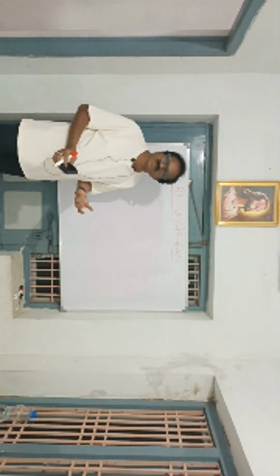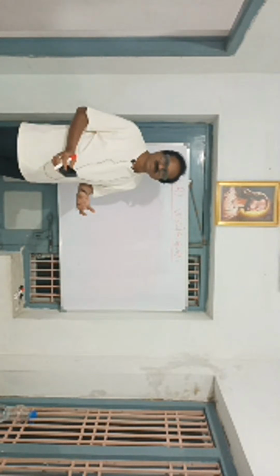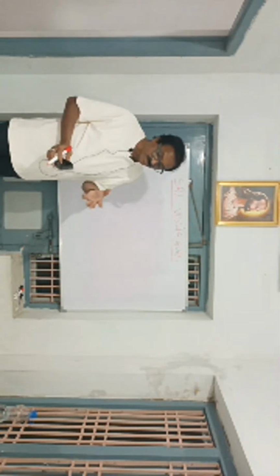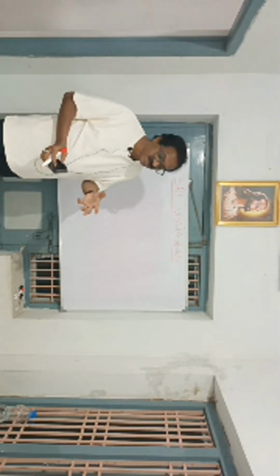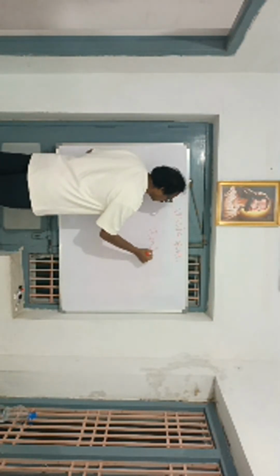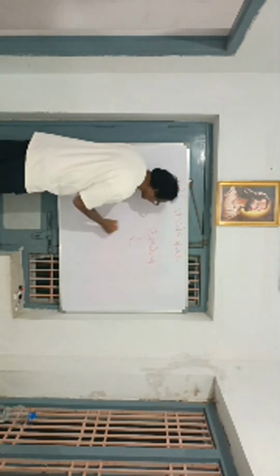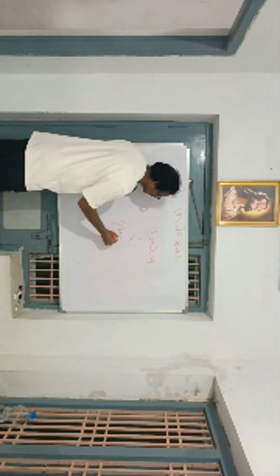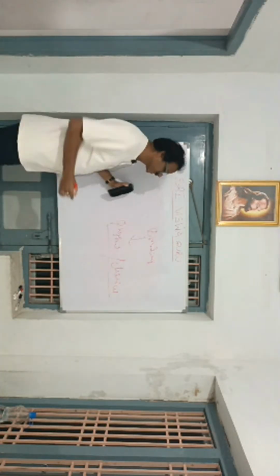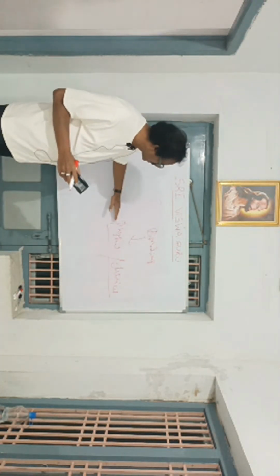What is the reason? What is the main important factor here? Bonding. Is the bonding physical or chemical?